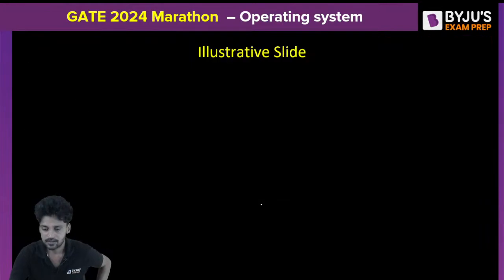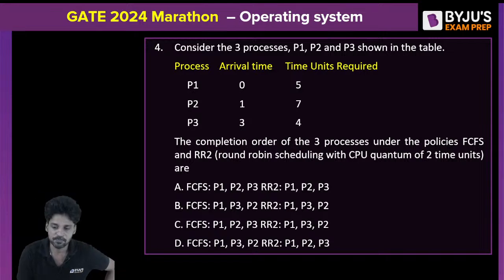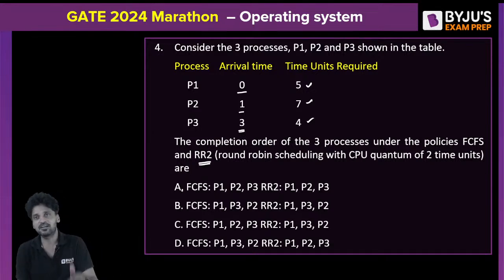Okay. Next thing is, consider three processes P1, P2 and P3 shown in the table. Process P1 arrived at 0, process P2 arrived at 1, process P3 arrived at 3. Time units required by these processes are 5, 7, 4. The question is, what is the completion order of these three processes under the policies FCFS and round robin 2? In which order are the processes expected to be completed?